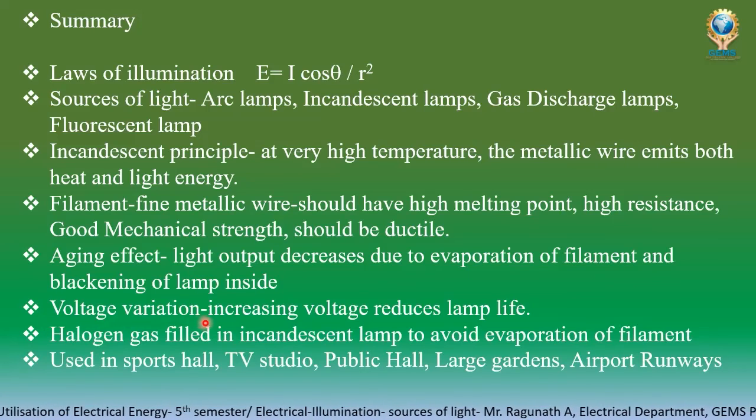Voltage variation: if you increase the voltage, it will reduce the lamp life, and it will increase the lamp efficiency, lamp output and power consumption. The halogen lamp is an incandescent lamp that has halogen gas filled in it. It will avoid the evaporation of the filament. It is used in sports halls, TV studios, public halls, large gardens and airport runways.